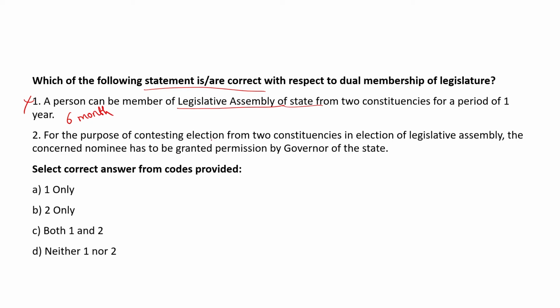For the purpose of contesting elections from two constituencies in the election of the legislative assembly, the concerned nominee has to be granted permission by the governor of the state. Absolutely not, no such permission is necessary. It is a normal process, he has to fill the AB form, which is the election form, in both constituencies as prescribed by the Election Commission. That is the end of it. Permission of the governor is not needed just because you are fighting in two constituencies. So which of the statements are correct? None of the statements are correct. Our answer therefore will be D.